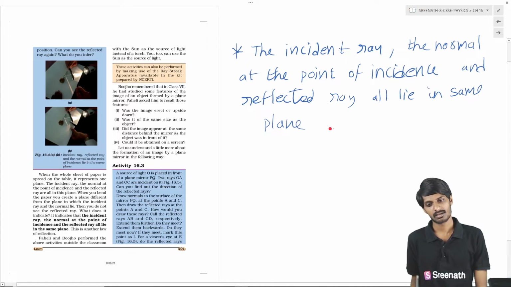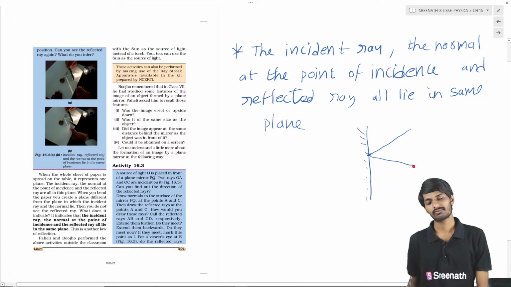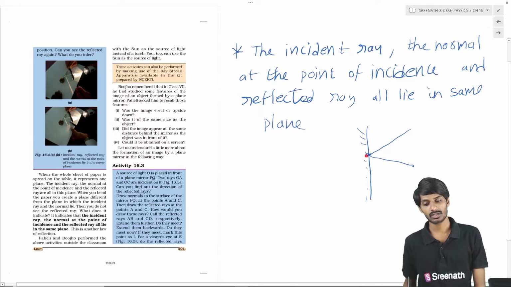Okay students, so this is the incident ray, this is the point of incidence, and this is the reflected ray. The incident ray, the reflected ray and the normal all lie in the same plane. That's why you are getting the reflected ray in the first scenario.